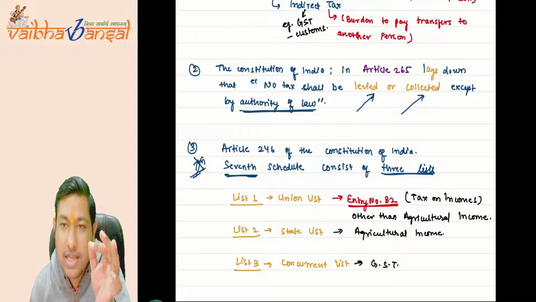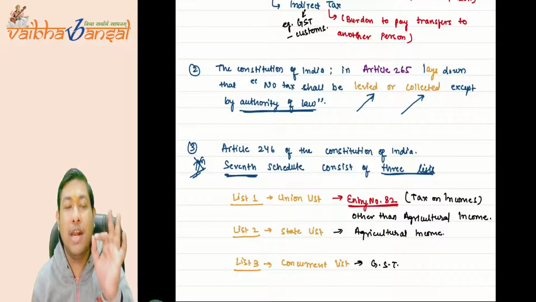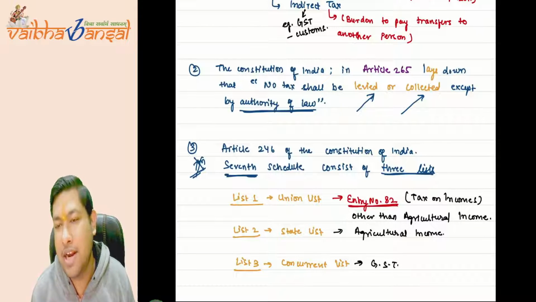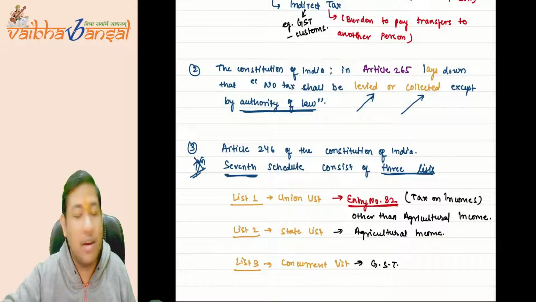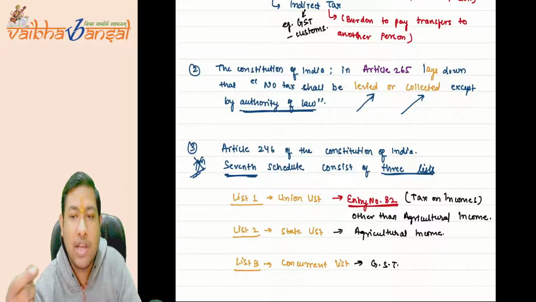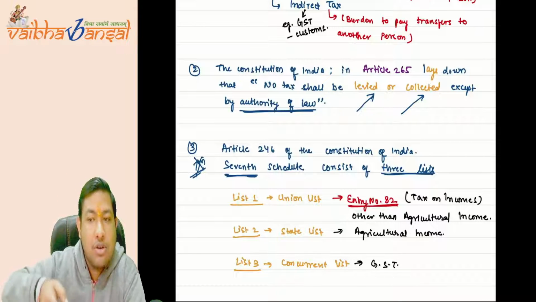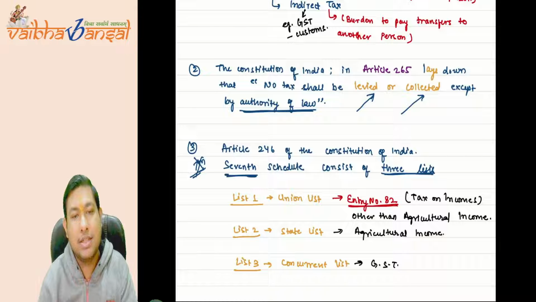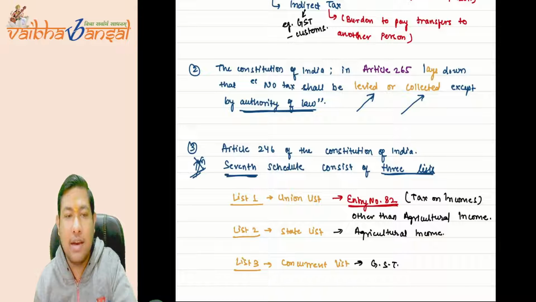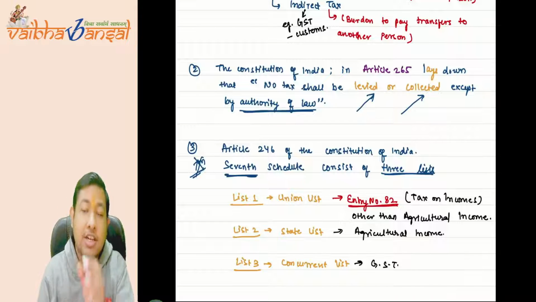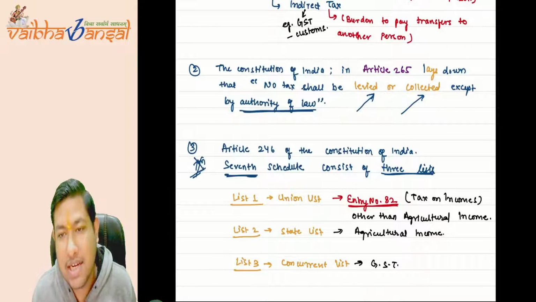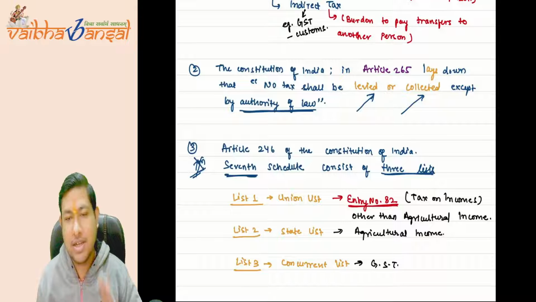Under the union list, entry number 82 gives power to levy taxes on income other than agricultural income. And the power to tax agricultural income is given to whom? The state government. I hope it is very much clear.